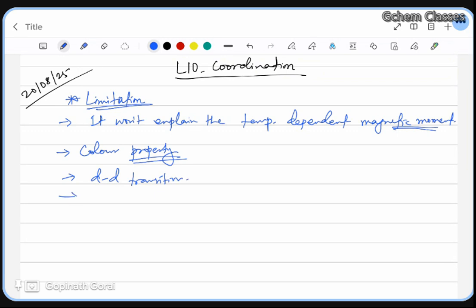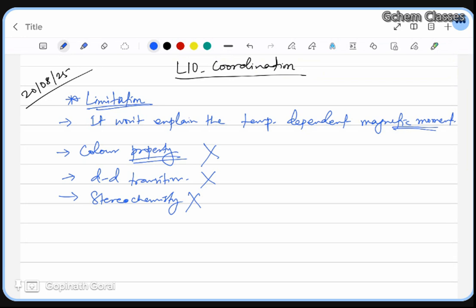Now, VBT doesn't explain the stereochemistry of the complex. Here it is not explaining the stereochemistry, only hybridization. It talks about hybridization. Stereochemistry, not discussing. d-d transition, not discussing. Color property, not discussing. It won't explain temperature dependent magnetic moment. So these are the limitations.